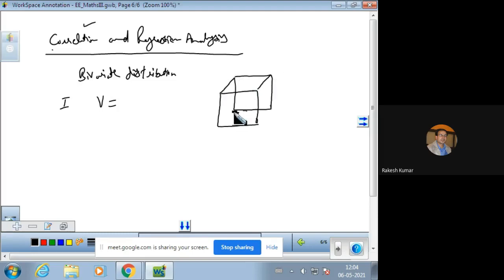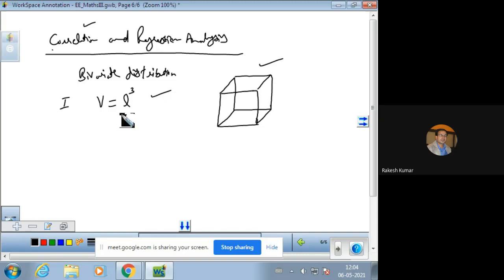So this is the shape of the cube, and suppose the side of the cube has length L, then the volume of the cube comes out to be L cube. So clearly the volume totally depends upon the side of the cube. If the side of the cube increases, the volume will automatically increase. If the side of the cube decreases, then the volume automatically decreases.